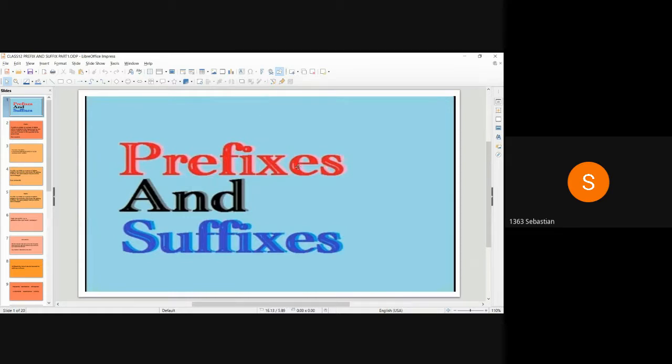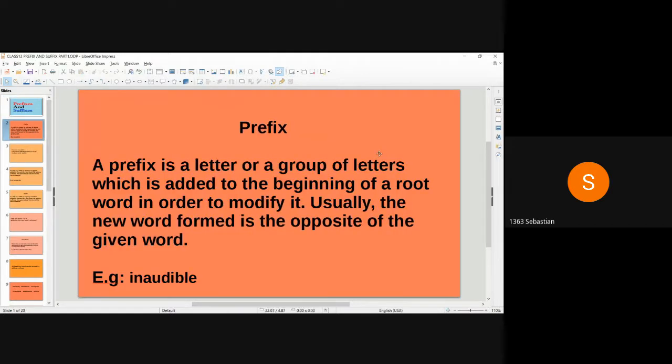Hi friends, today we are learning prefixes and suffixes. Class 12, page 7. Unit 1.